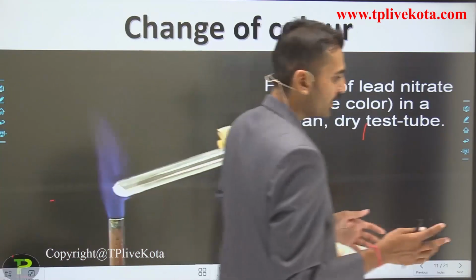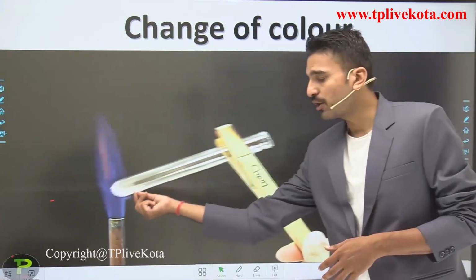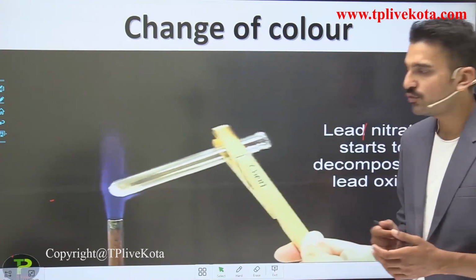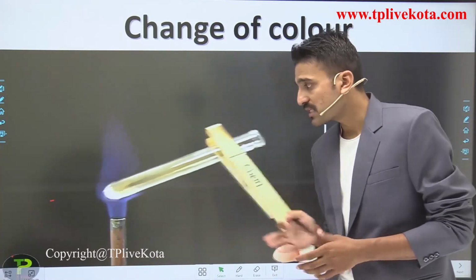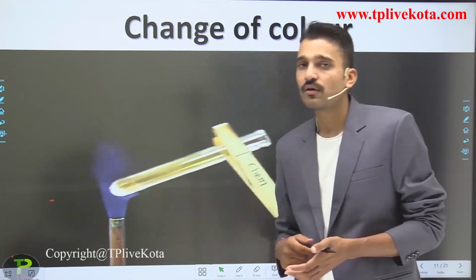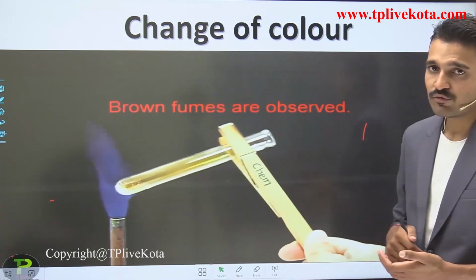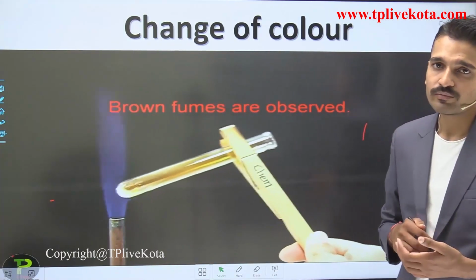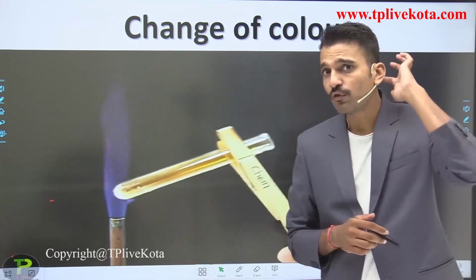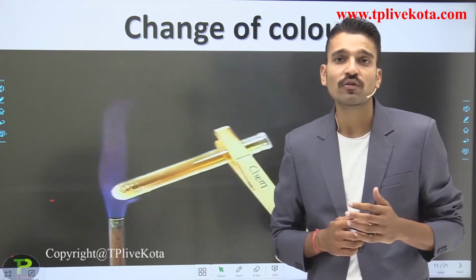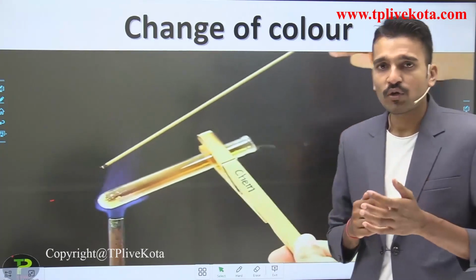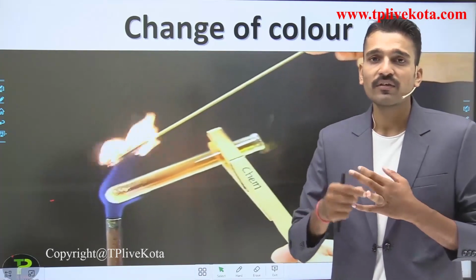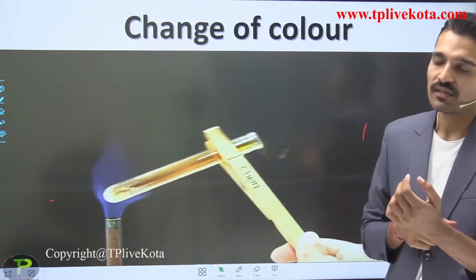What we are doing here is heating a particular substance by putting it in a test tube. When you see this, you observe the fumes that are coming out of this substance. Also observe the color of that substance. Have you seen the brown fumes here? Yes, you are seeing the brown fumes evolving from this test tube. So what are these brown fumes? Brown fumes indicate the presence of nitrogen dioxide. In this particular chapter, you are going to learn the names, the colors, and how you can detect the gas that is evolving.